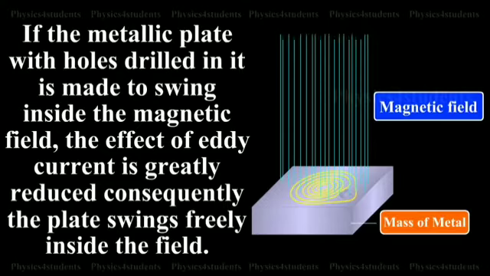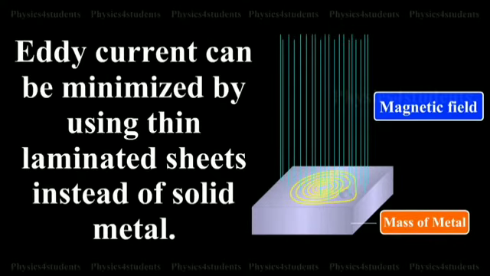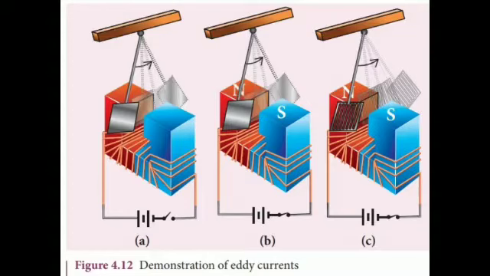If a metallic plate with holes drilled in it is made to swing inside the magnetic field, the effect of eddy current is greatly reduced. Consequently, the plate swings freely inside the field. Eddy current can be minimized by using thin laminated sheets instead of solid metal.